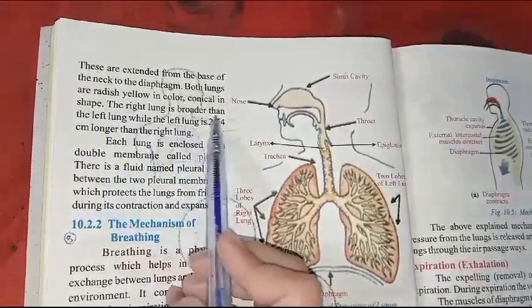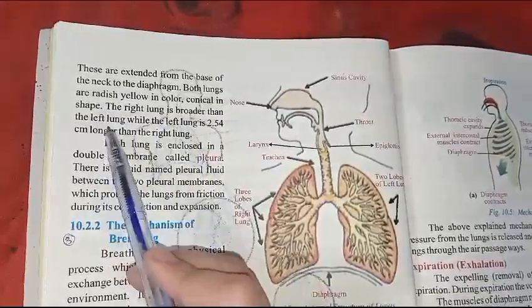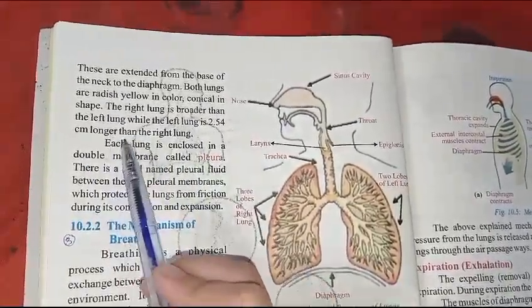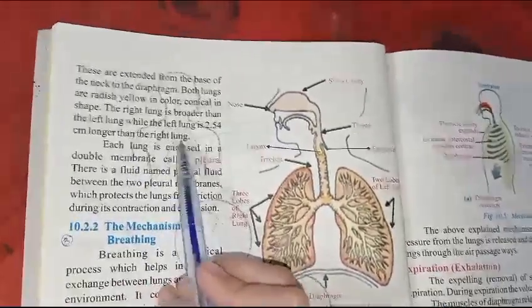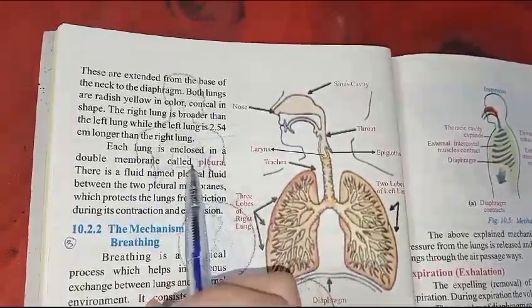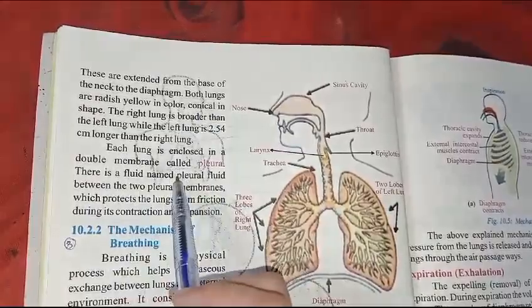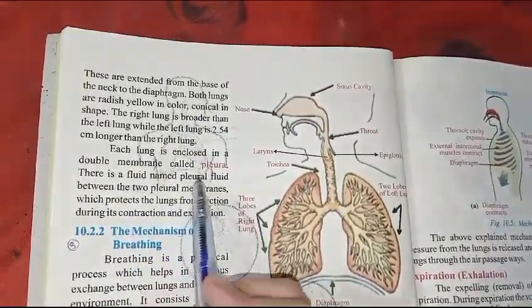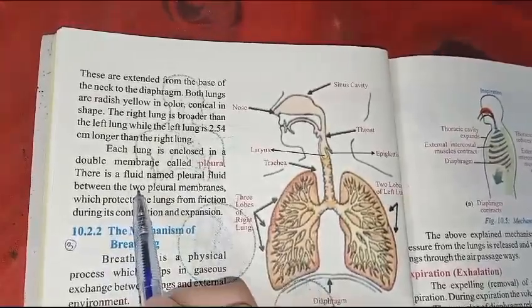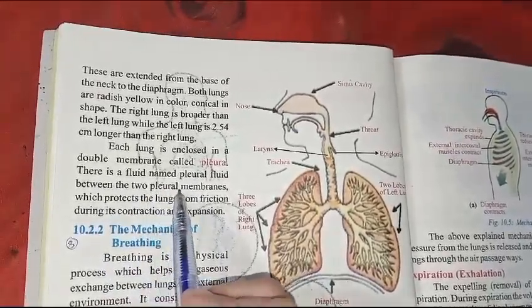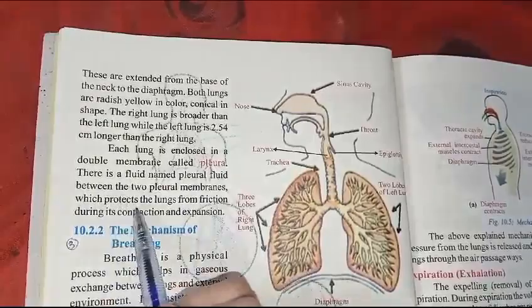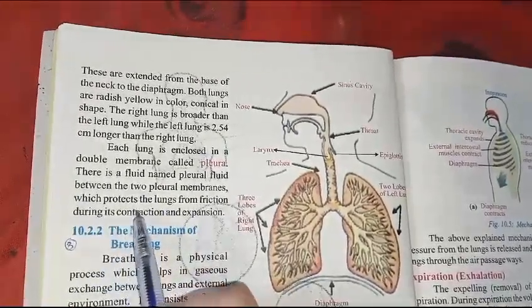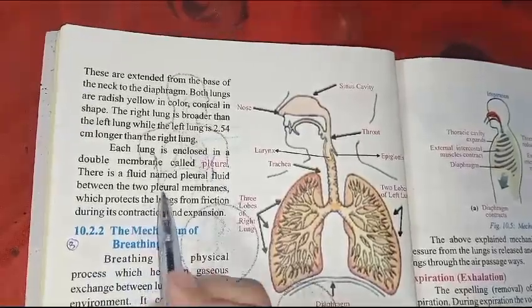The right lung is broader than the left lung, while the left lung is 2.54 centimeters longer than the right lung. Each lung is enclosed in a double membrane called pleura. There is a fluid named pleural fluid between the two pleural membranes, which protects the lungs from friction during its contraction and expansion.